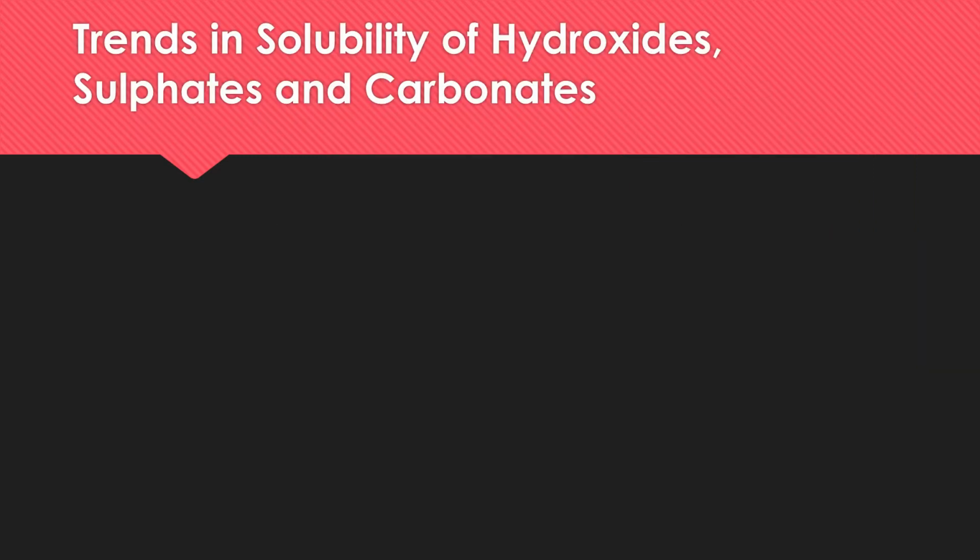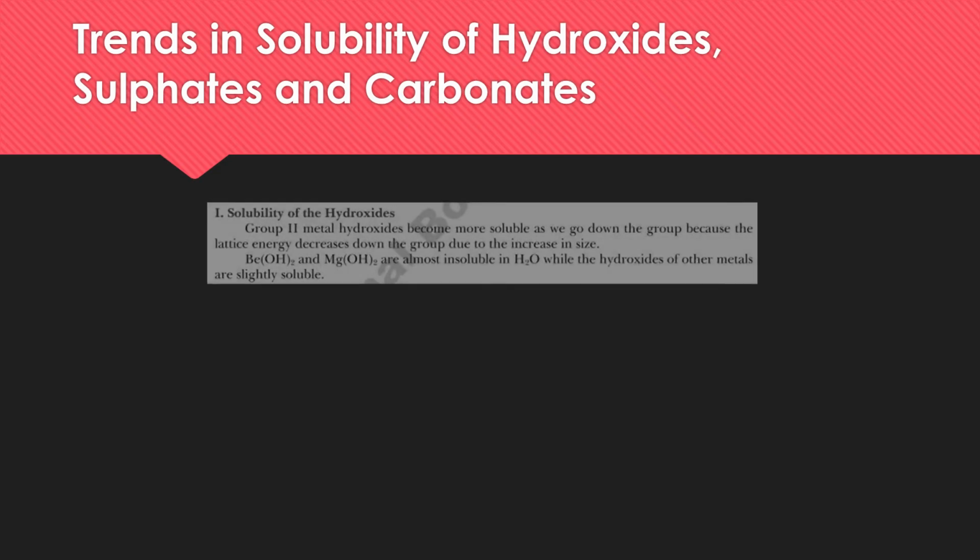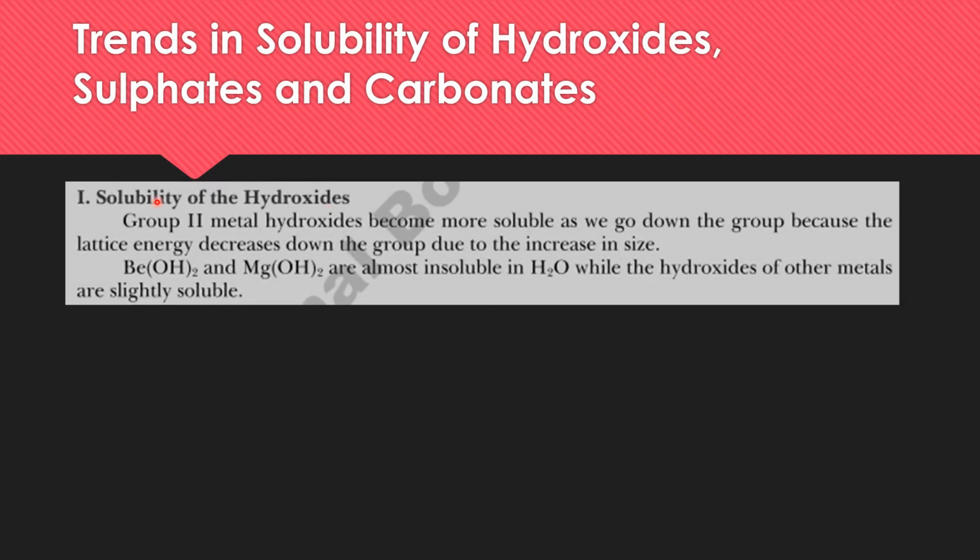Now what are the trends in the solubility of hydroxides, sulfates and carbonates? We can see here that group 2 metal hydroxides become more soluble as we go down the group. Why do hydroxides become more soluble? Because the lattice energy decreases down the group due to the increase in size.